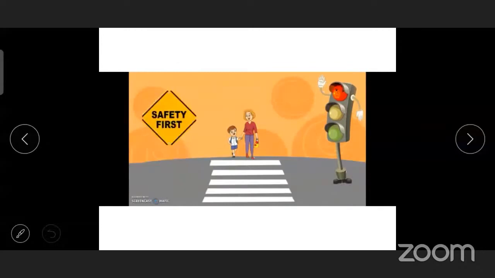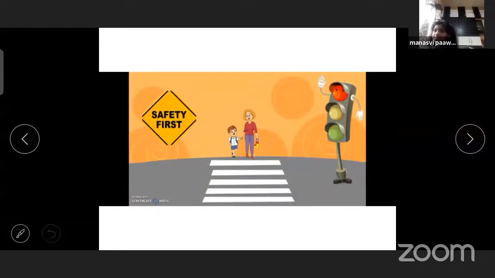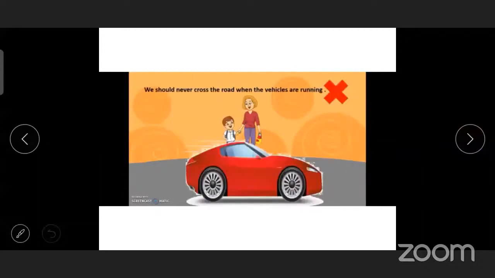Now, safety first. We should never cross the road when the vehicles are running. We should never cross the road when the vehicles are coming. Okay, if you're crossing the road, see here and there, left and right. If a vehicle is coming, you have to stand there. Okay, don't cross the road. So that means you should not do this. You should never cross the road when the vehicles are running.